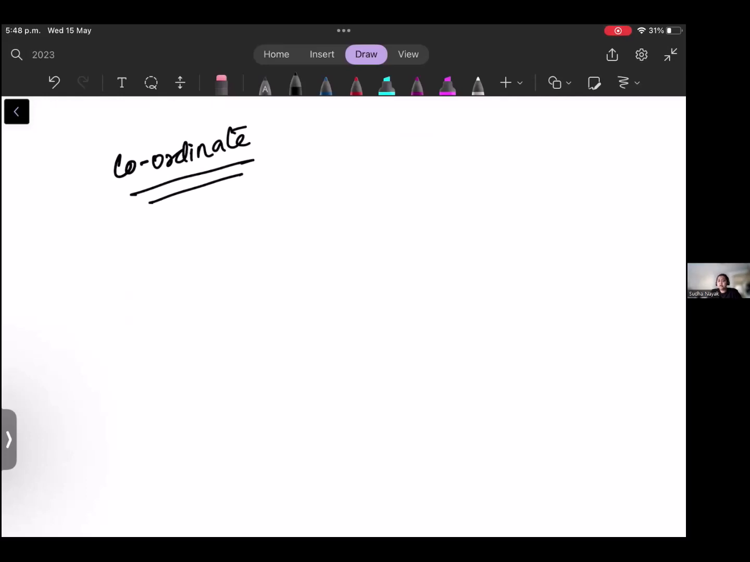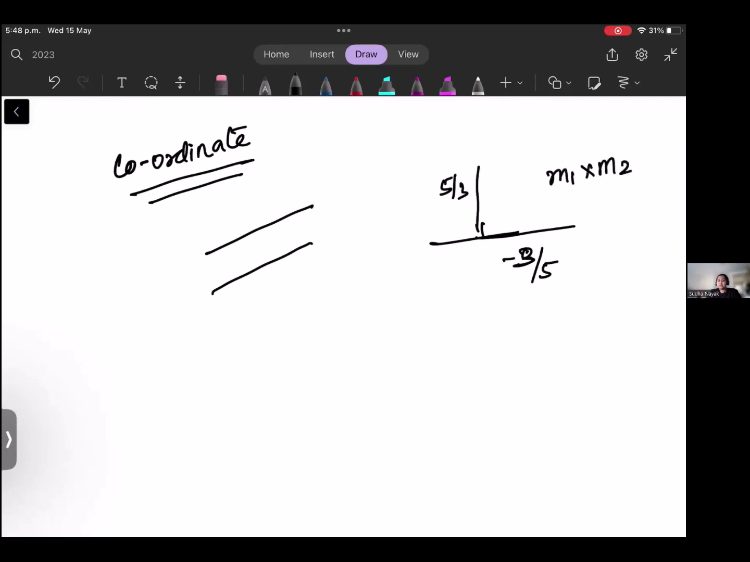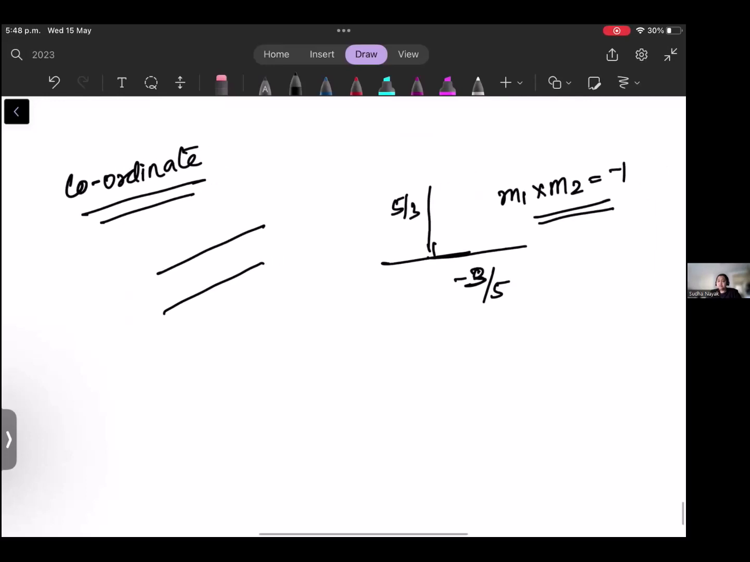Coordinate geometry, we all know everything is there in the formula book. Remember, everything is there in the formula book. So the only things we have to remember are: for parallel lines, the slope is the same; for perpendicular lines, if the slope is 5 over 3, the other will be minus 3 over 5. You reverse it. Or the rule is m1 times m2 is equal to minus 1. Sometimes you will have to use this. So please remember this. m1 is the slope of this one, m2 is the slope of this one. You have to use this formula and find it out. Okay, m1 times m2 equals minus 1.